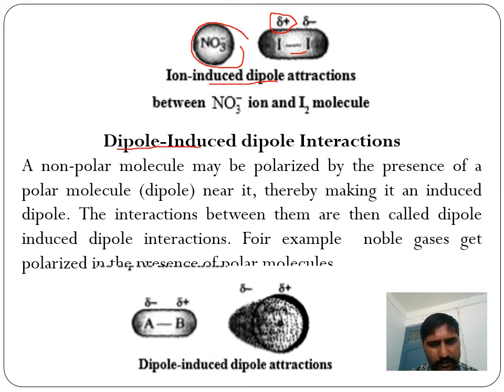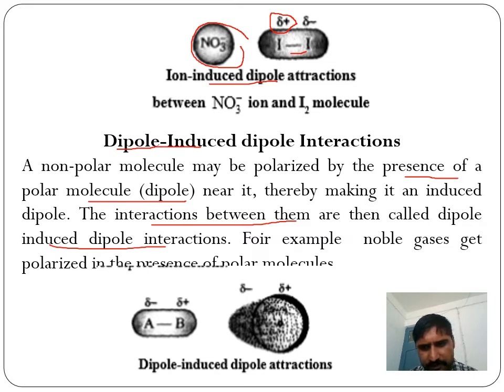Last, another one is dipole-induced dipole. One dipole induces another dipole. A non-polar molecule may be polarized by the presence of polar molecules near it, thereby becoming an induced dipole. And the interactions between them are called dipole-induced dipole interactions.